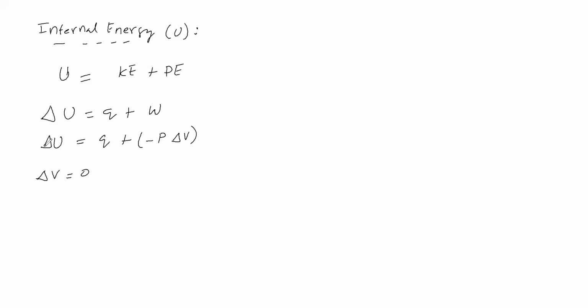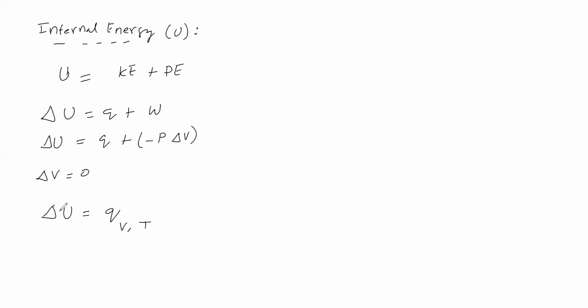When the volume of the system remains constant, delta V is equal to 0, so this term vanishes. Then delta U is equal to Q at constant volume at a given temperature.